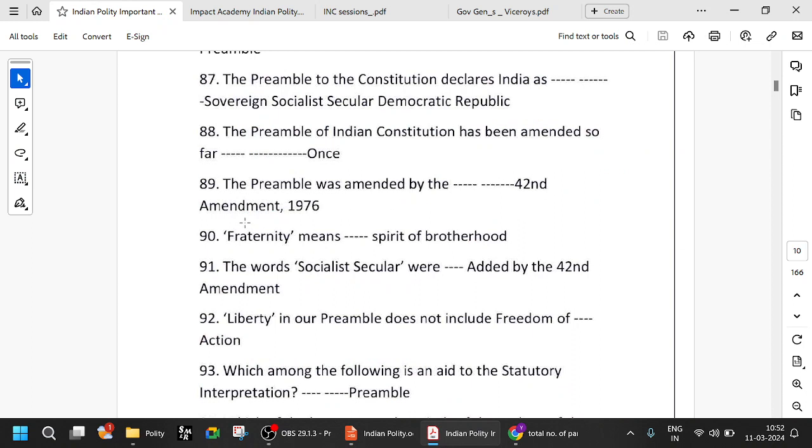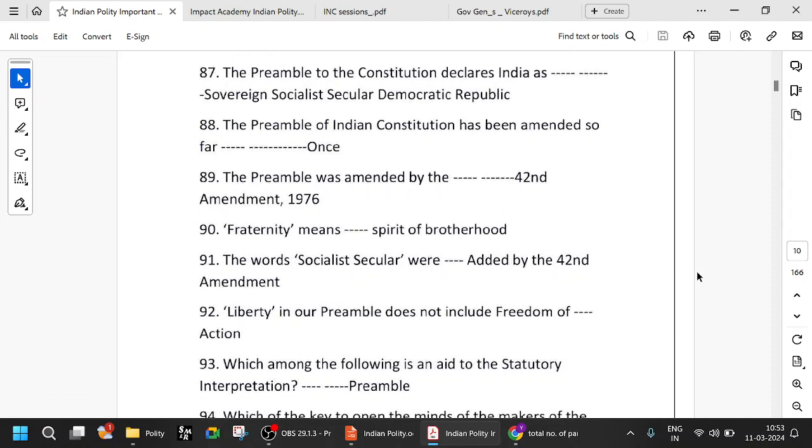The preamble was amended in the 42nd Amendment Act of 1976 only once. Fraternity means the spirit of brotherhood. That is the meaning of fraternity. The words socialist, secular, and also integrity were added by the 42nd Amendment Act of 1976.